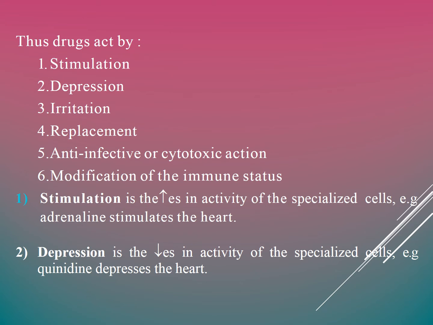So in pharmacodynamics, we have to study the action of drug, how the drug acts on our body. And the drug acts by different ways. First one is stimulation, second depression, irritation, replacement, anti-infective or cytotoxic action, or modification of the immune status. If we consider stimulation, in the stimulation process, the drug increases the activity of the specialized cells. For example, adrenaline stimulates the heart. And in depression, the drug decreases the activity of the specialized cells. For example, quinidine, which will depress the heart.